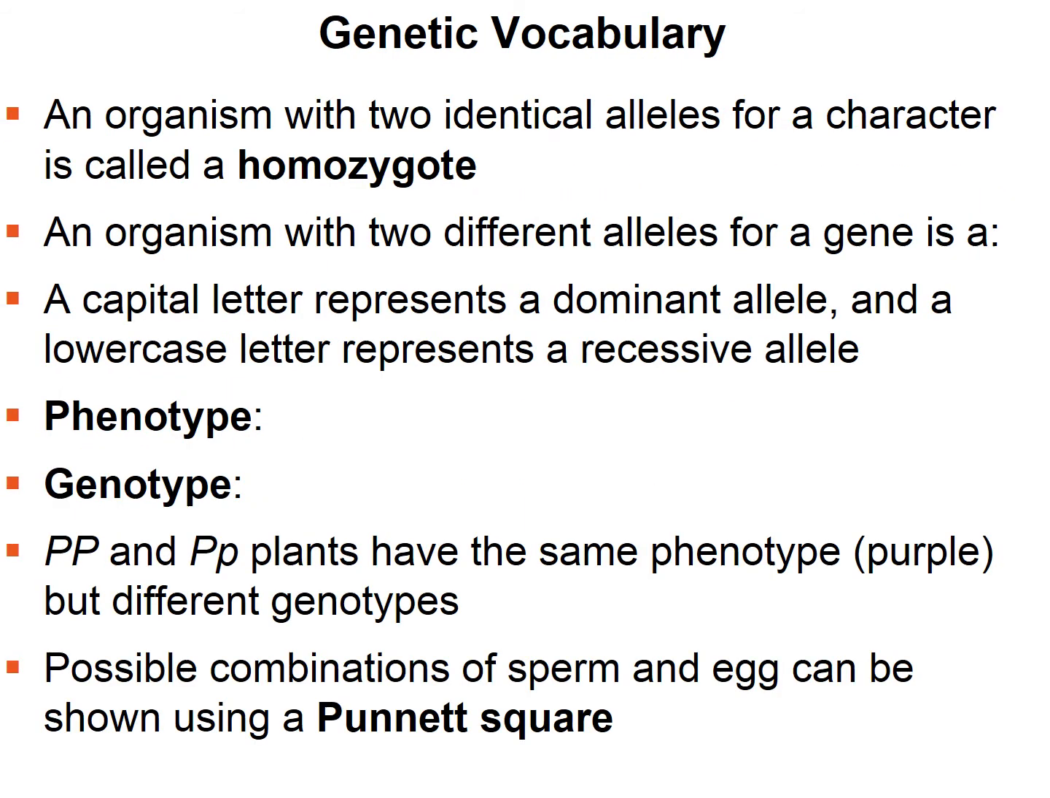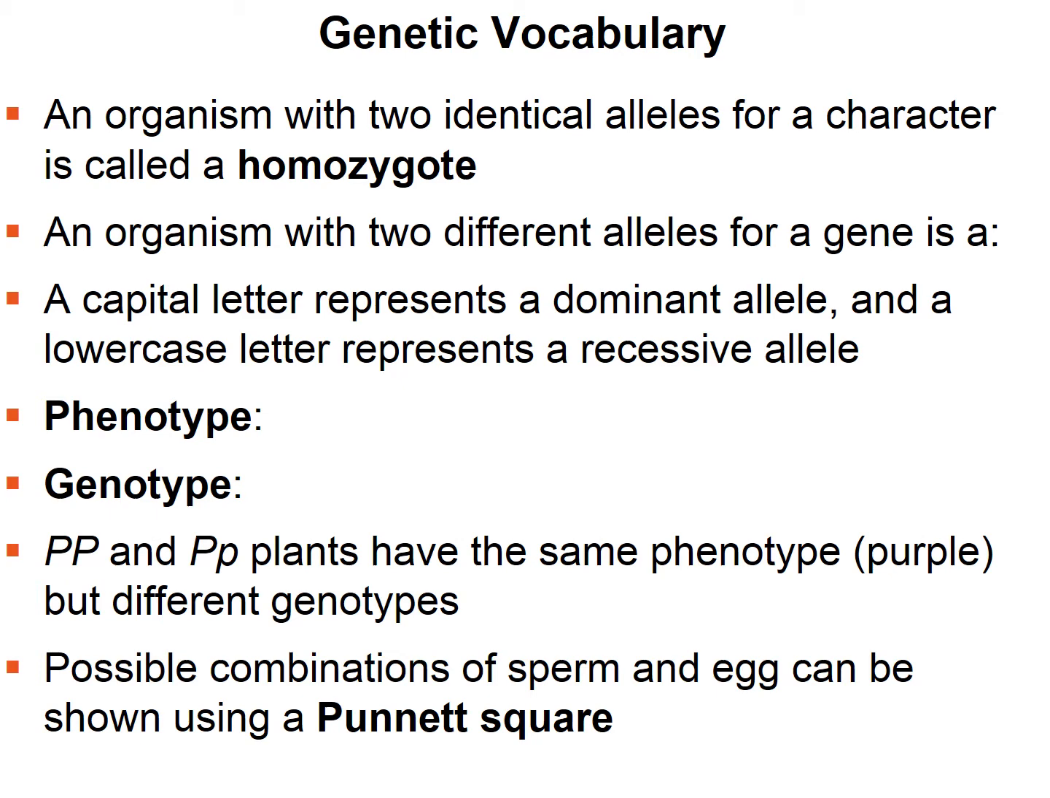This slide goes over some basic genetic vocabulary. If an organism has 2 identical alleles for a character, we call it a homozygote. This organism is true breeding. Remember, we talked about that a few slides ago. An organism with 2 different alleles for a gene is what we call a heterozygote, hetero meaning different. We use a capital letter to represent a dominant allele and a lowercase letter to represent a recessive allele.